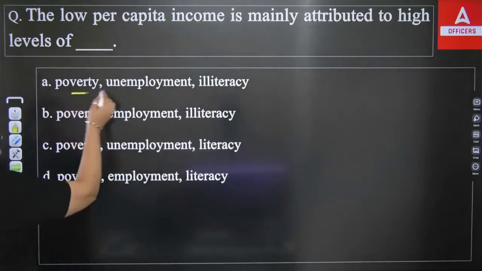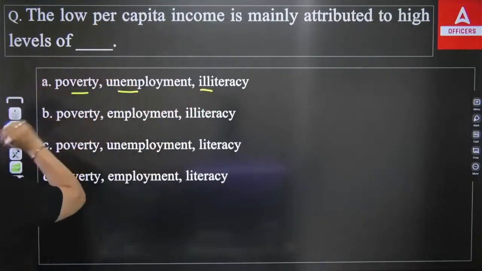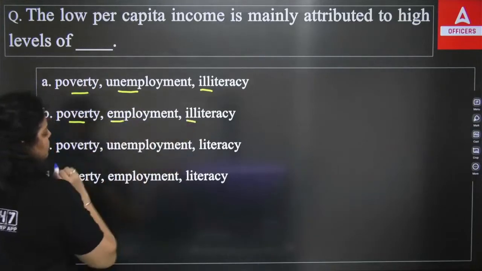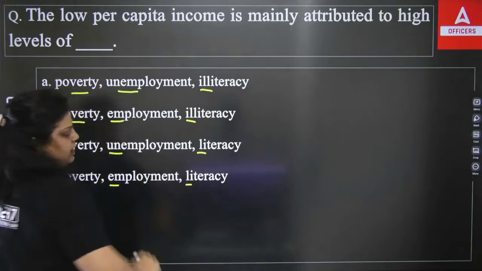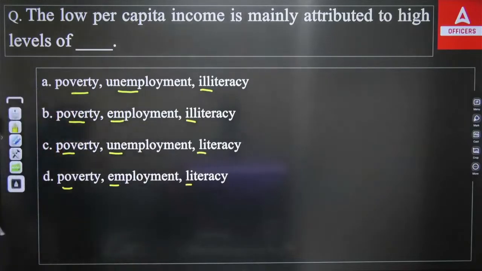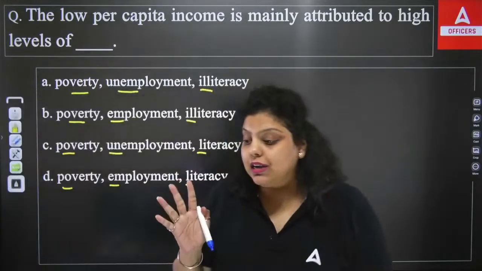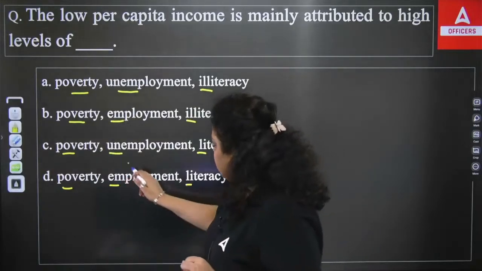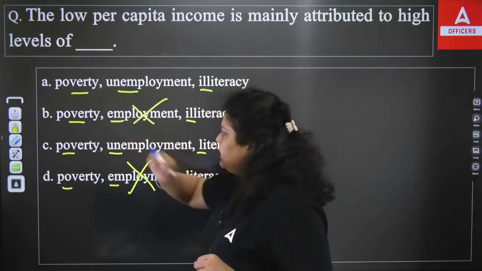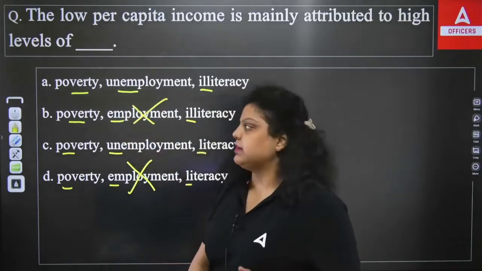First, poverty, unemployment, illiteracy high. Now you can know if the per capita income is less, it means people are not earning a certain amount of money. So how will employment increase? Obviously, employment cannot be increased. So B or D cannot be the right answer.